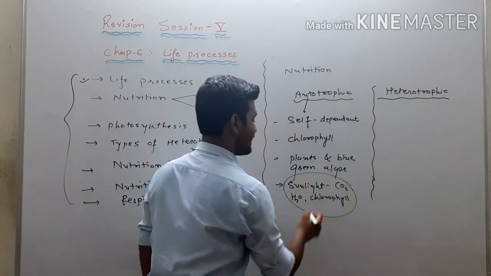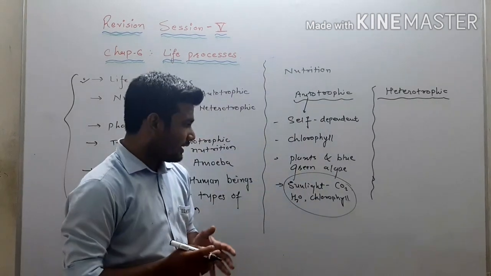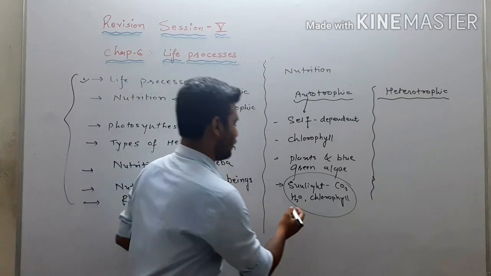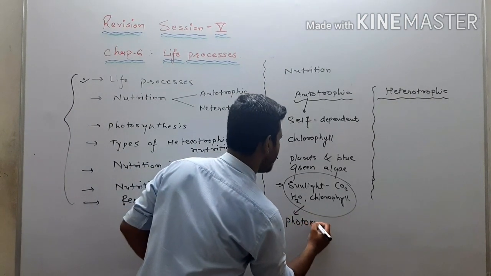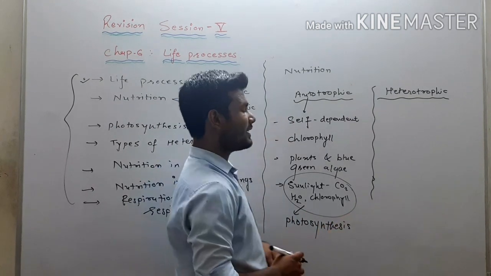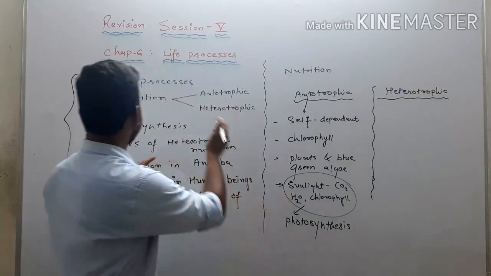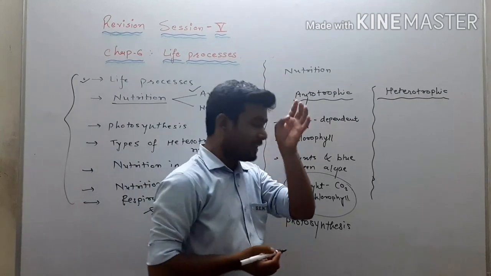And this process, in which they use carbon dioxide, water, sunlight and chlorophyll to prepare their food, is the process of photosynthesis, right? So that will be considered the photosynthesis process. So here, nutrition in autotrophs. Autotrophs means they are self-dependent, they have chlorophyll.